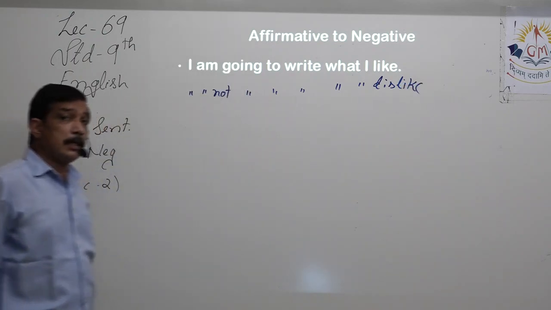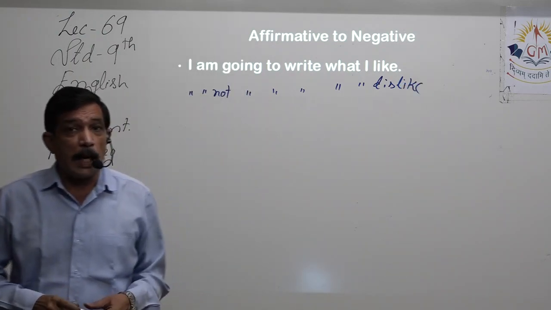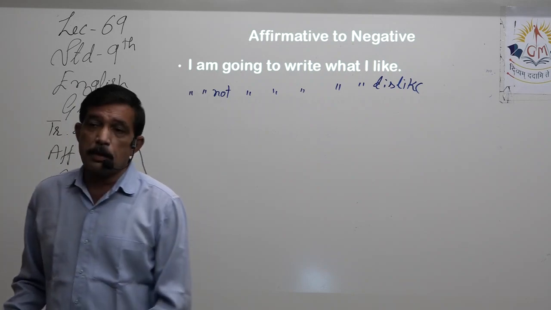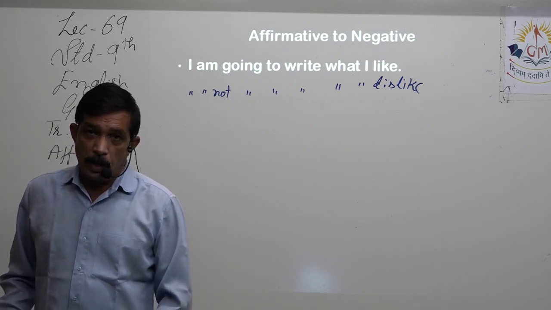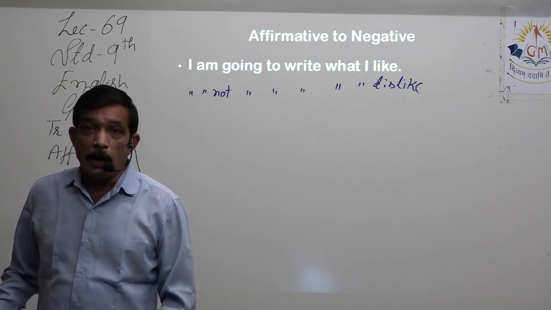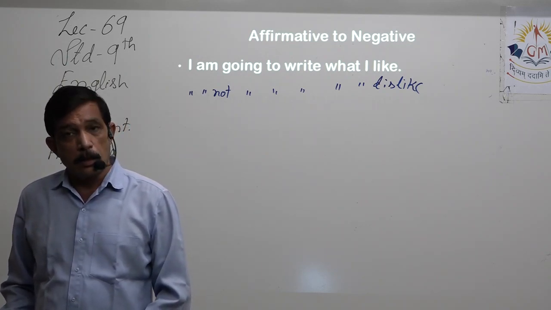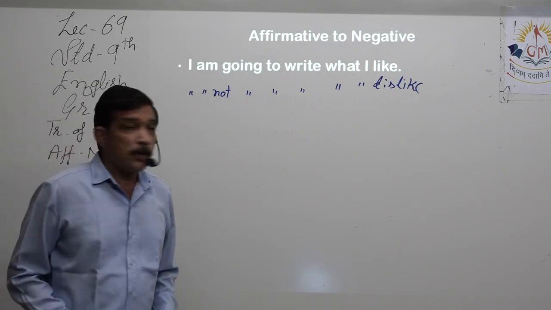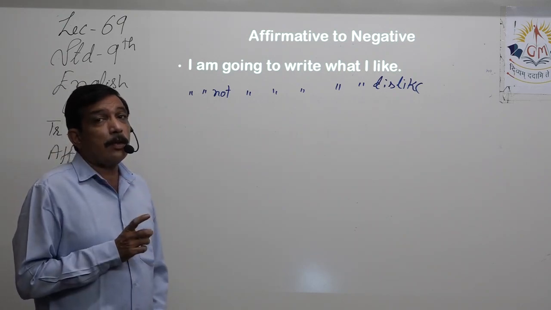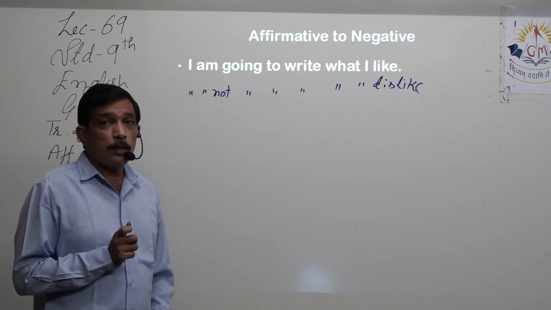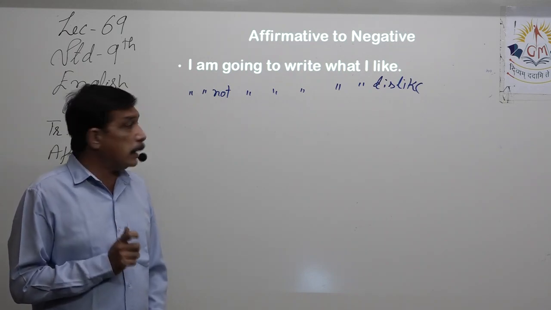Be sure of the antonyms. Don't make a mistake with the antonym, otherwise your answer will become wrong. At some place unlike is suitable, at some place dislike is suitable. So see where proper use of the prefix is done, then use it.